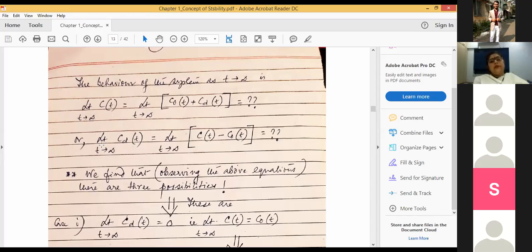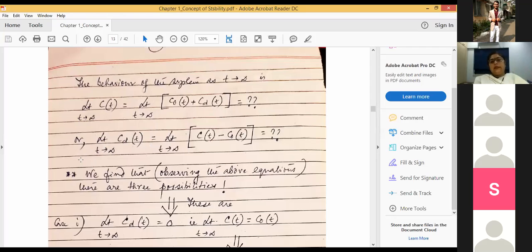So what happens to CD(t) as t tends to infinity? That will be equal to limit t tends to infinity of C(t) minus C0(t). What happens to that? You see, if as t tends to infinity, CD(t) decreases to 0,